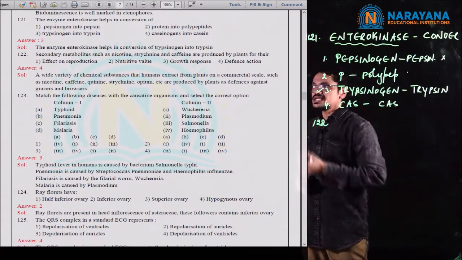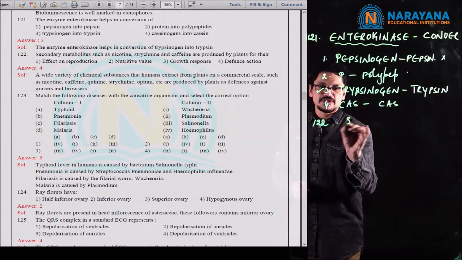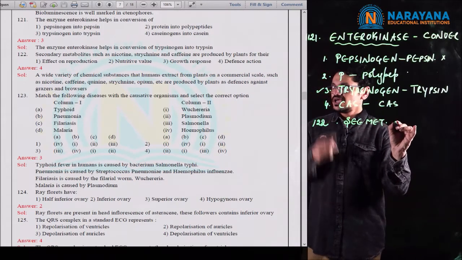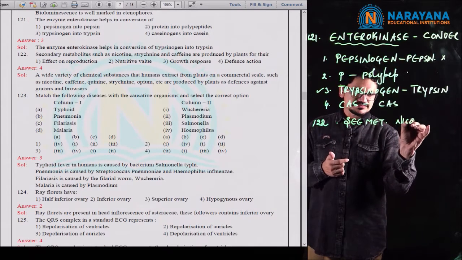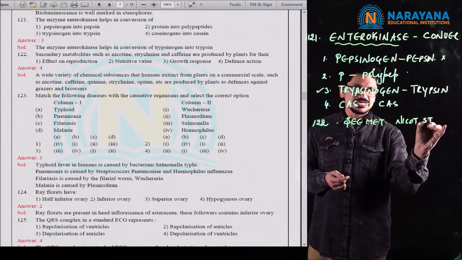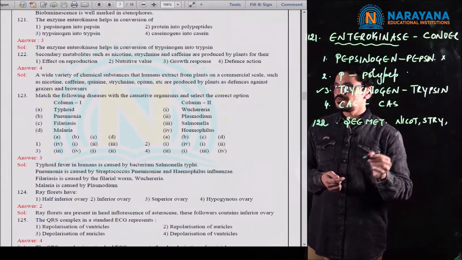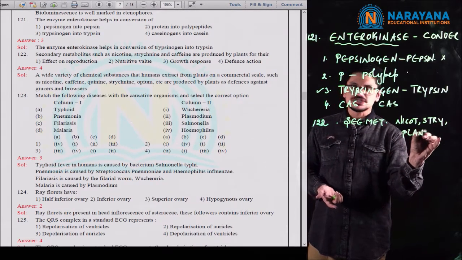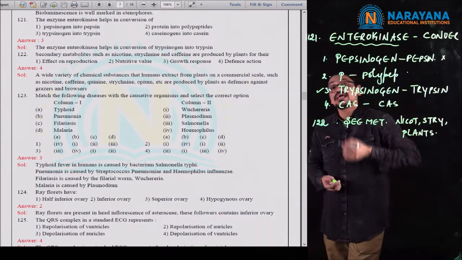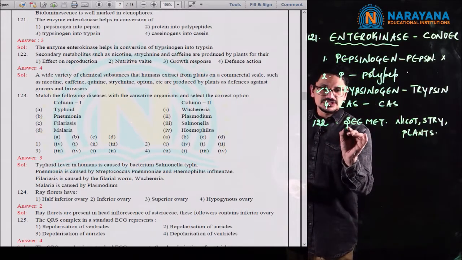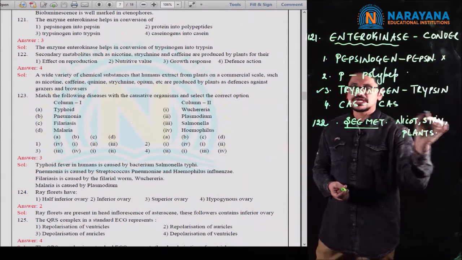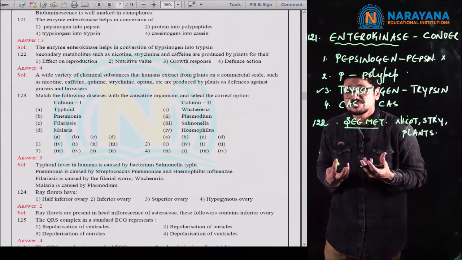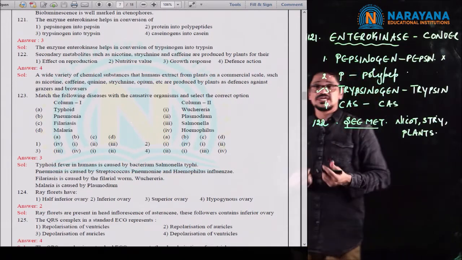Okay, and the next one, 122. Actually, the students can easily answer this from human health and diseases. They mentioned secondary metabolites such as nicotine and strychnine, followed by caffeine, like that. Those are the products which are produced by the plants for, that was the question. So these are the secondary metabolites like nicotine, strychnine, caffeine. These are the products produced by the plants for what purpose? That's what they're asking in the question.